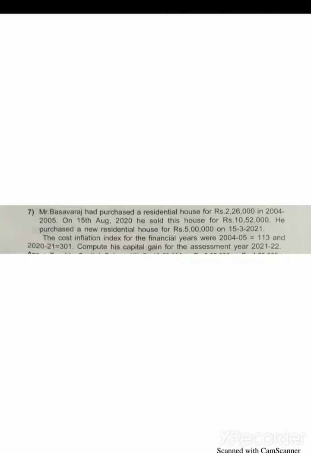On 15th August 2020, he sold this house for rupees 10,52,000. He purchased a new residential house for rupees 5 lakh on 15/3/2021. The CII for the financial year 2004-05 is 113, 2020-21 is 301. Compute capital gain for the assessment year 2021-22.